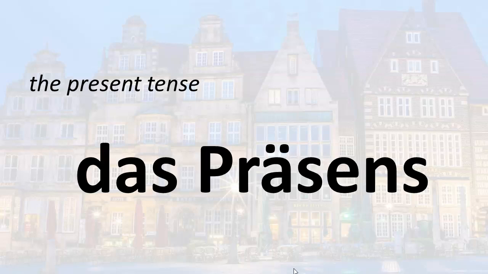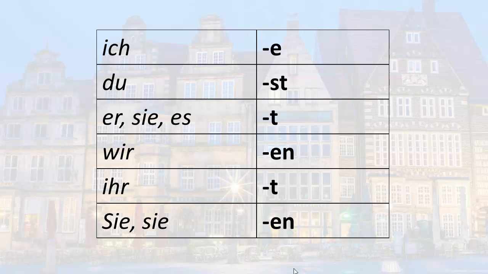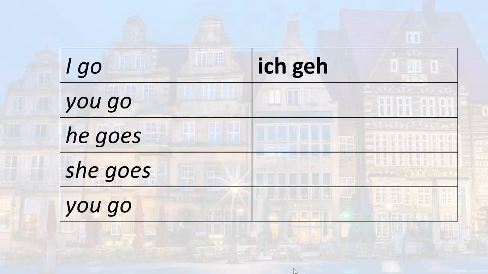Okay, so we're going to learn gehen in the present tense. That's das Präsens in German. These are the endings for regular verbs in the present tense. If you know these endings, you can conjugate any regular verb. So let's go ahead and practice. The first thing you do is remove the en from the infinitive and you're left with the root. So here's my root. And all I have to do is add the appropriate ending according to the subject.